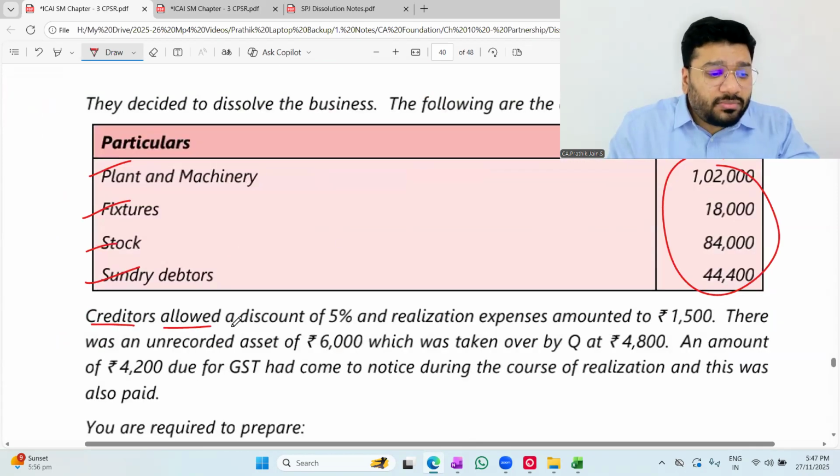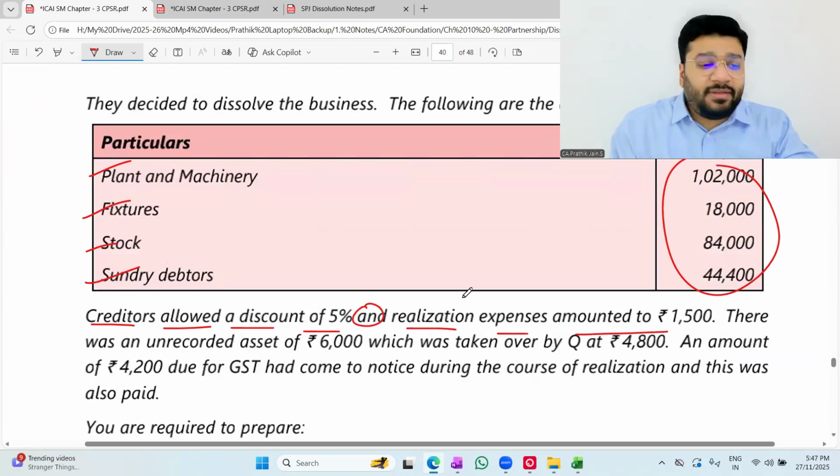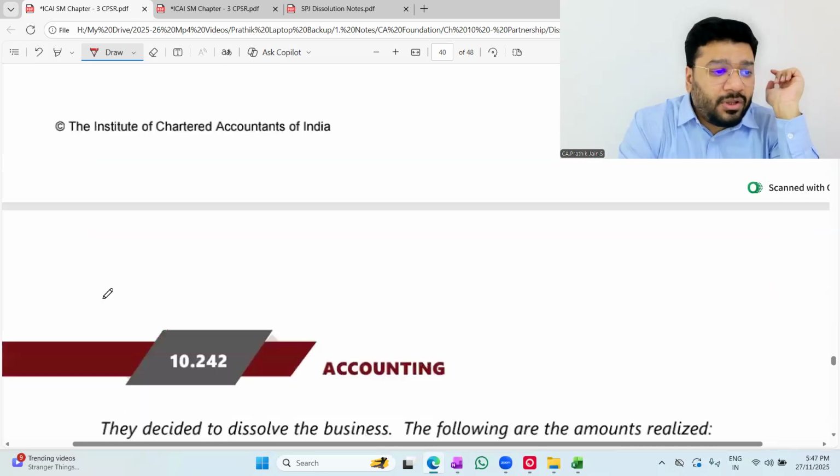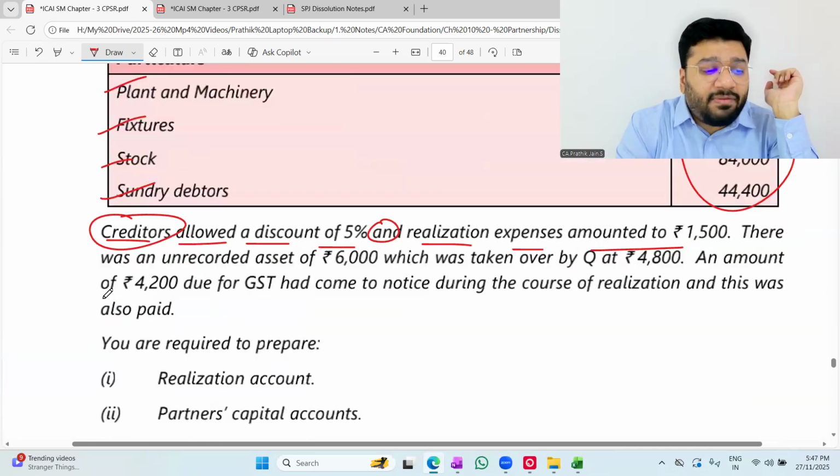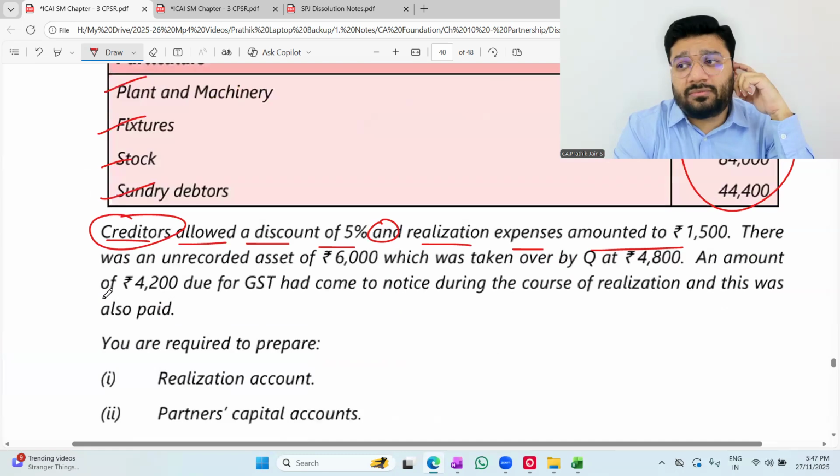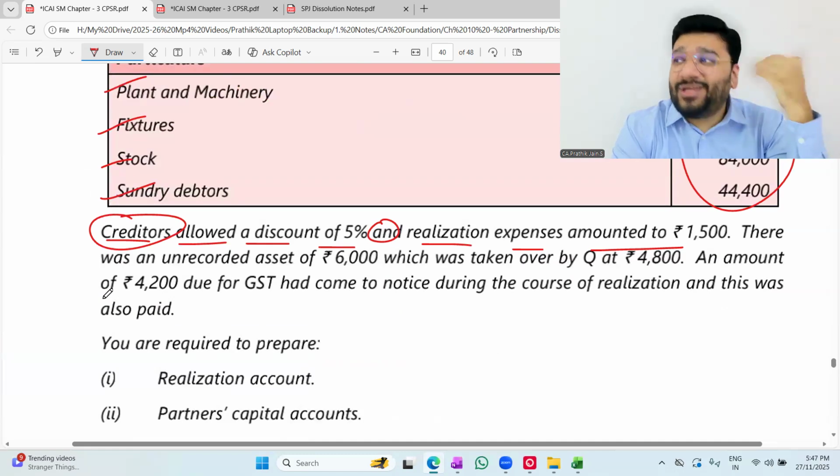Next, creditors allowed a discount of 5% and realization expenses amounted to 1,500. This is one sentence but two transactions. First, let's talk about the creditor. Creditor, how much are you supposed to pay? You are supposed to pay 48,000. They gave a discount and you got a discount. They gave the discount, only you got it.